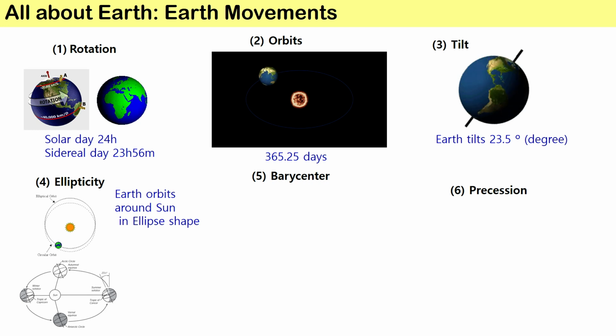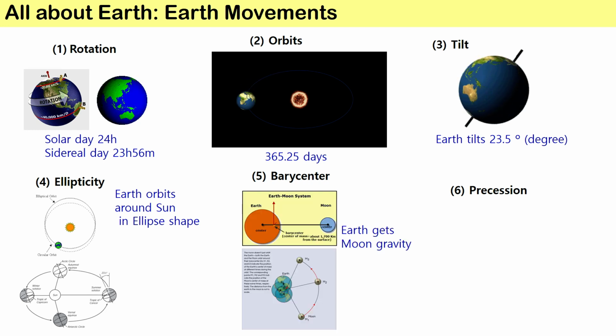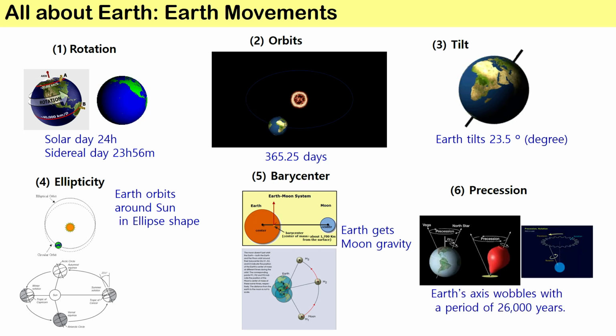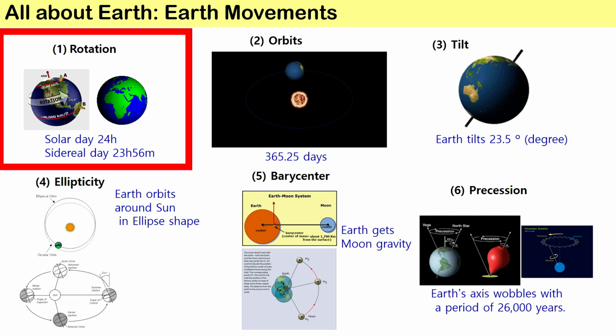Ellipticity: Earth orbits around the Sun in an ellipse shape. Barycenter: Earth gets lunar gravity, and vice versa. Precession: Earth's axis wobbles with a period of 26,000 years. In this lecture, we will study Earth's rotation first.